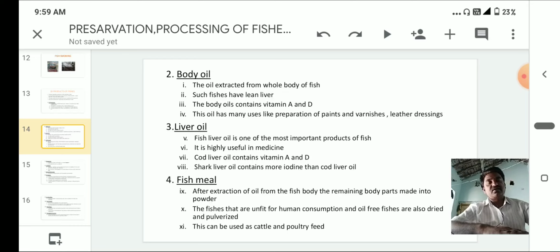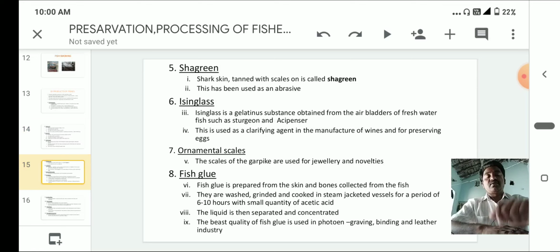These are useful for those suffering from rickets and nyctalopia, night blindness. And some liver oils, vitamin A and D, are also used as antioxidants. And fish meal: the fish body is made into a powder, which we give to those suffering from protein deficiency. And shagreen is used as an abrasive.